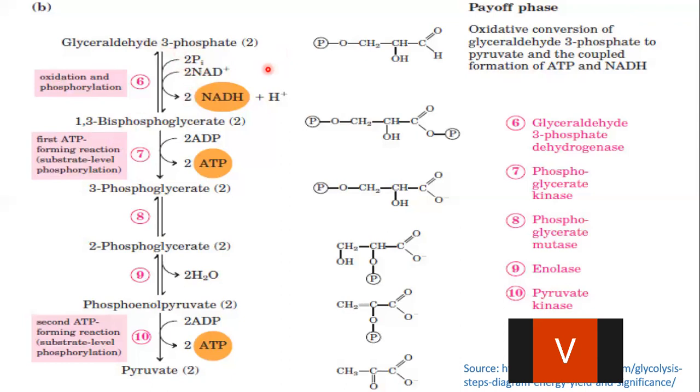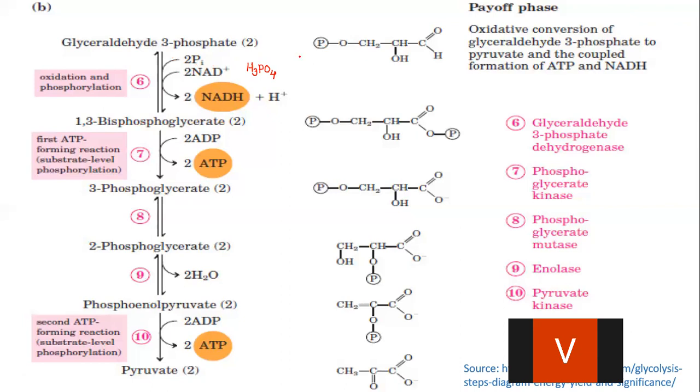So here the phosphate group that is transferred is an inorganic phosphate, and it comes from an inorganic substance, that is H3PO4, phosphoric acid. This phosphate is transferred from phosphoric acid to the substrate, and thus glyceraldehyde 3-phosphate is converted into 1,3-bisphosphoglycerate.